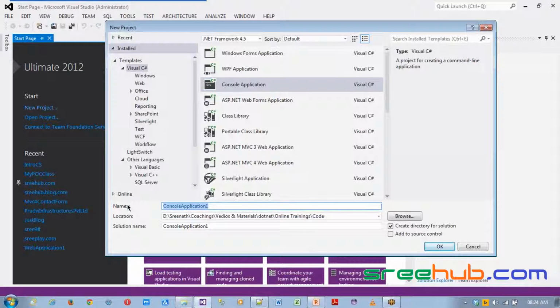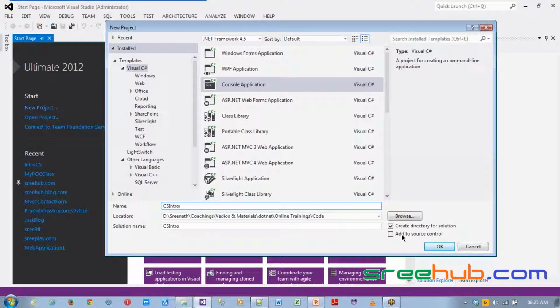Now here let me just say intro C# intro projects. Now here you have two different options. Create directory for solution. When you say create directory for solution, whatever type of project you are creating, it will create a folder and then inside that it will create a solution. I'll show you what exactly is the solution right now.